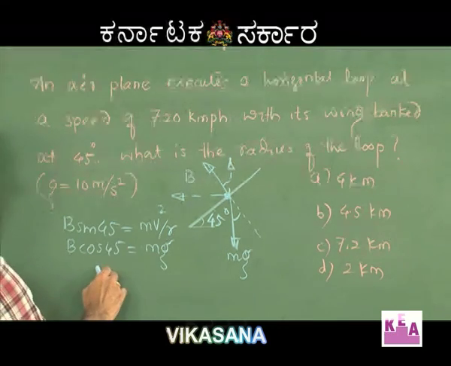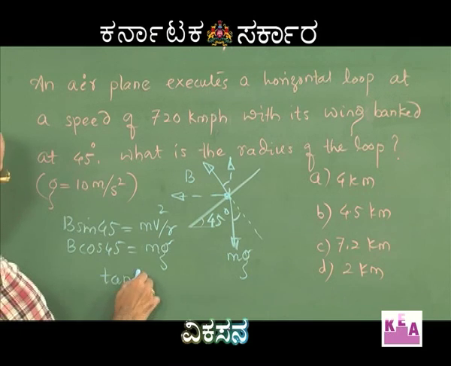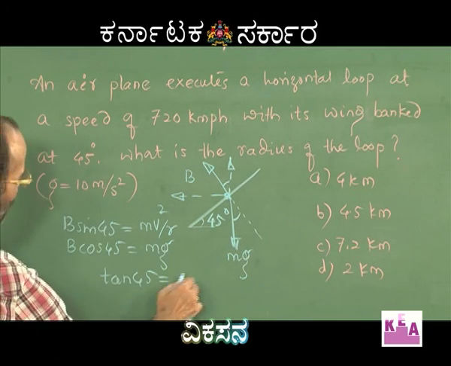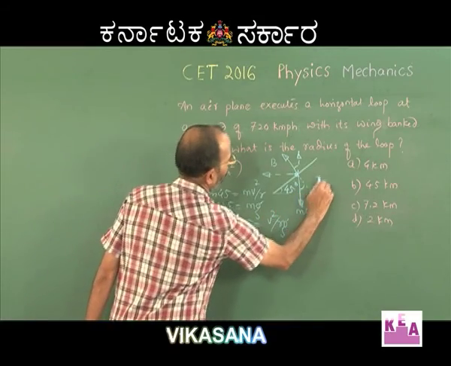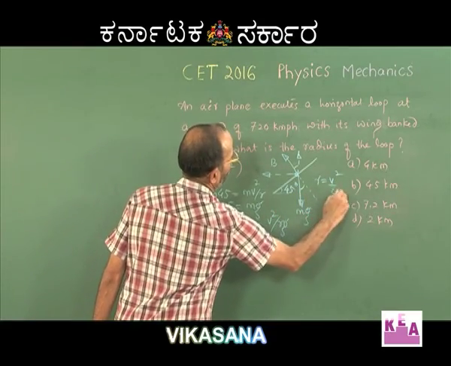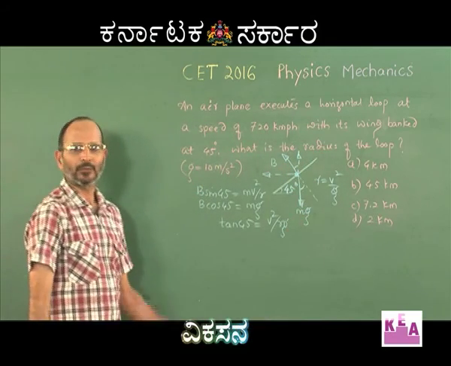So, if you divide these two, you get tan 45 equal to v square by r g. r will be v square by g. That will give you the radius.